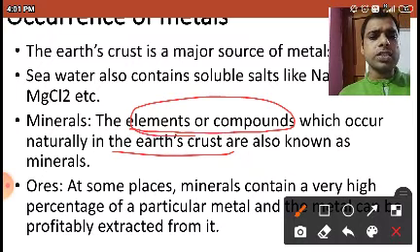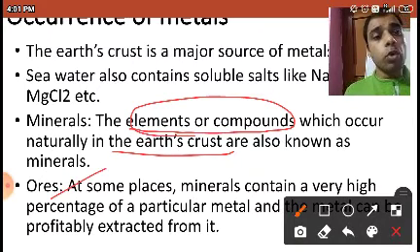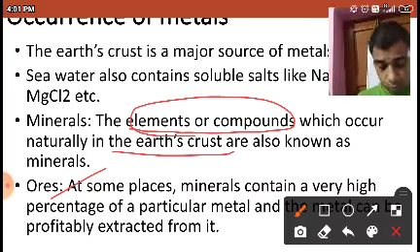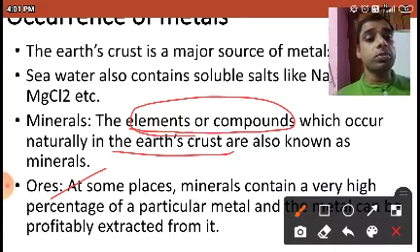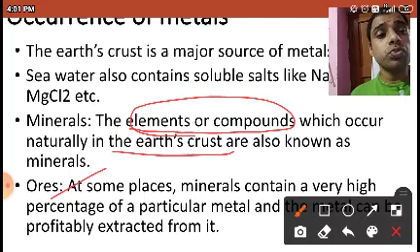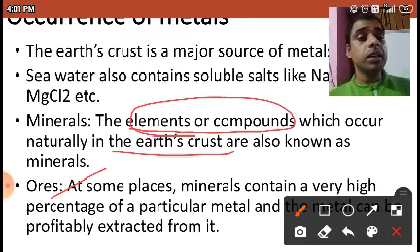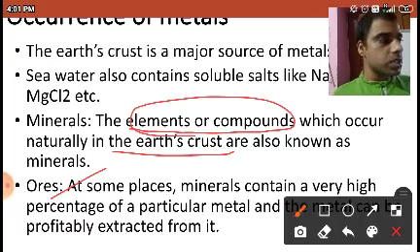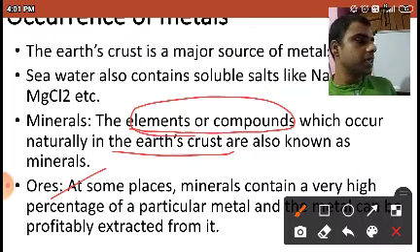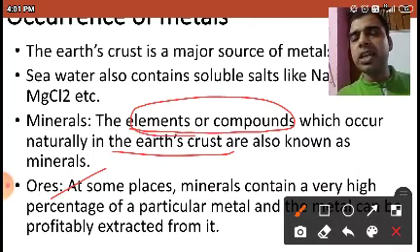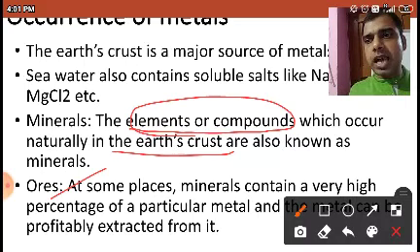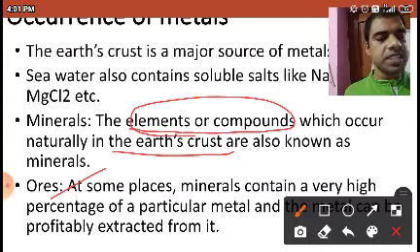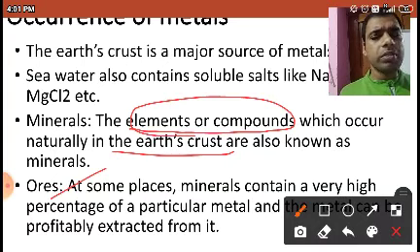Then the second question is: what are ores? Ores we are actually obtaining from the minerals. How? We have to do many processes. After digging the earth's crust, we have obtained minerals. As I have told, magnesium carbonate is there, zinc sulfide is there, PbS is there, various types of compounds we have obtained.